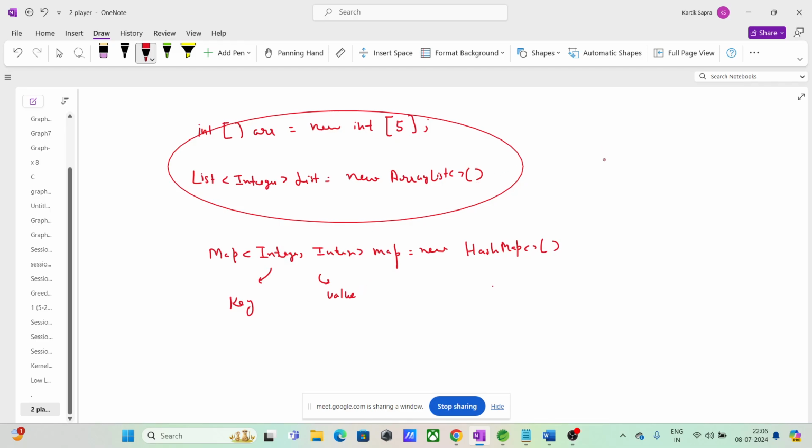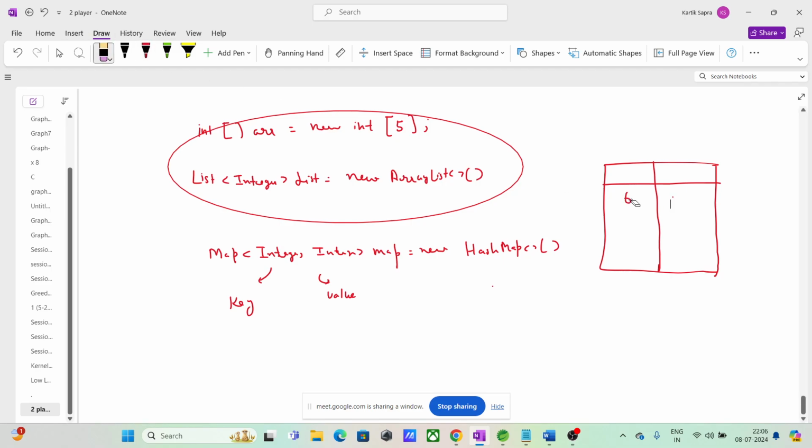Okay? So let us suppose we want to make somewhat like this, right? Just an integer map, right? 0 1, it is not making much sense actually. Let's make it a string integer.